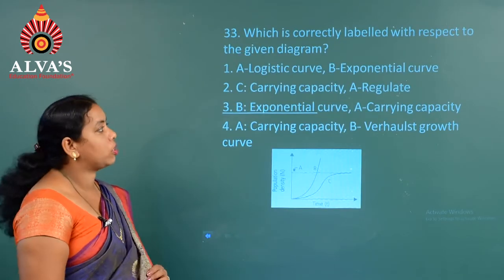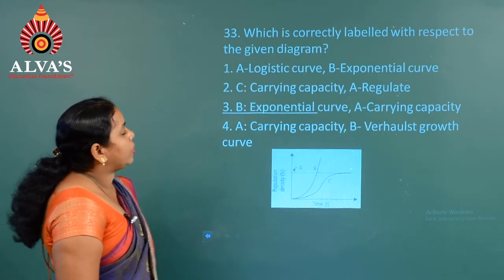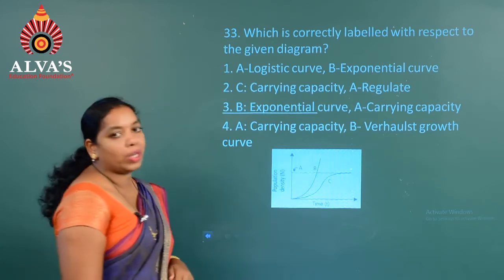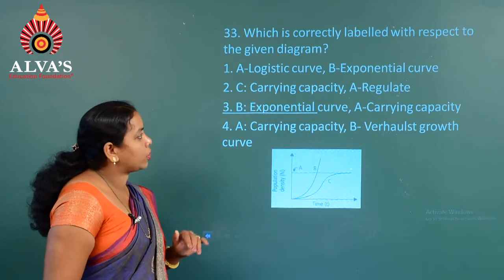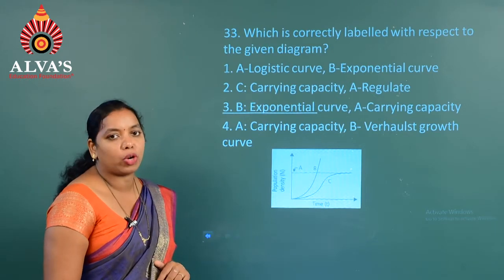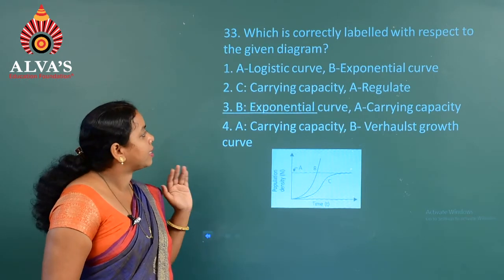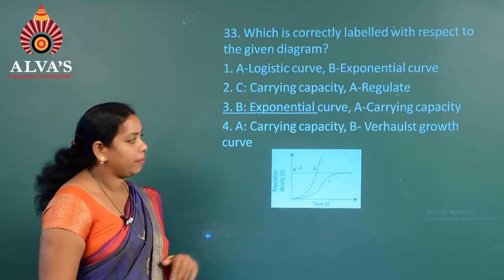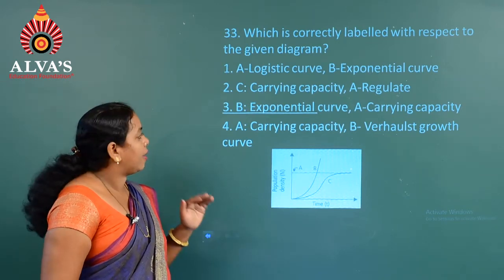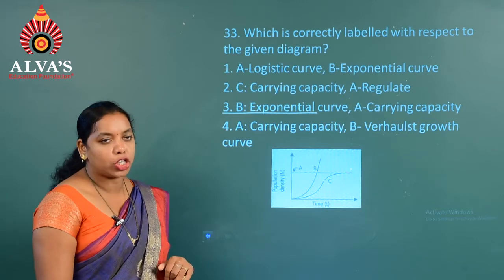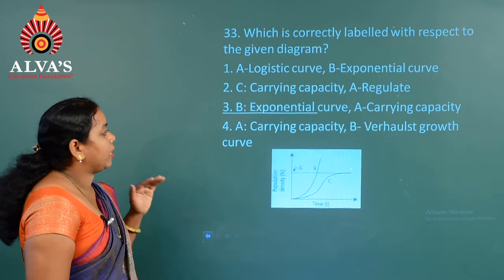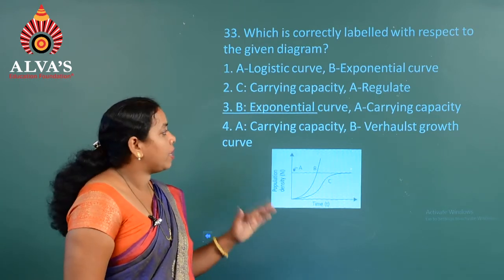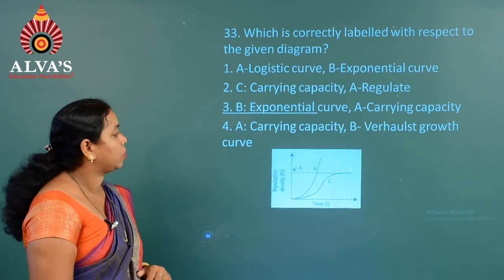Moving on to the next question, question number 33: which is correctly labeled with respect to the given diagram. The first option: A is logistic curve, B is exponential curve. The second: C is carrying capacity, A is regulate. The third: B is exponential curve and A is carrying capacity. And the fourth: A is carrying capacity, B is Verhulst-Pearl growth curve.